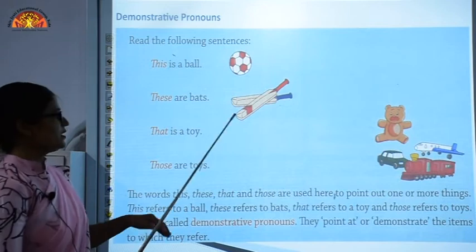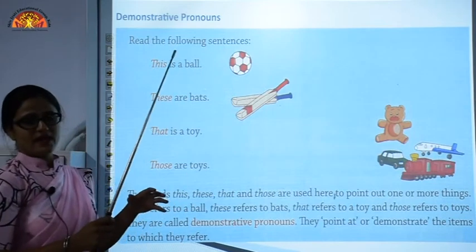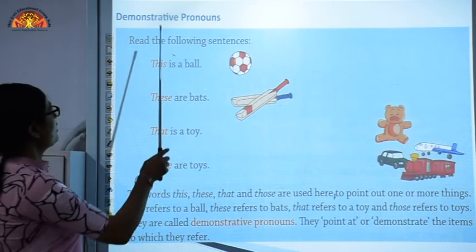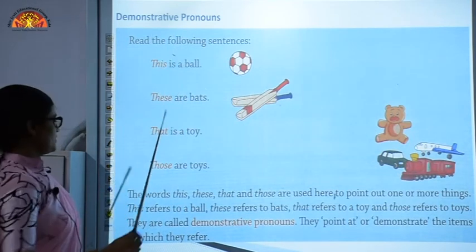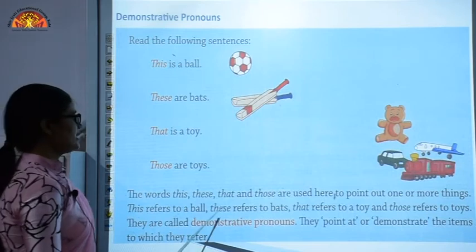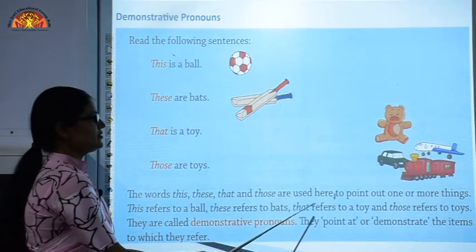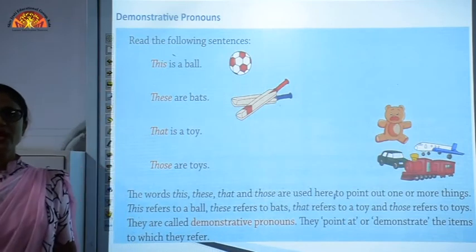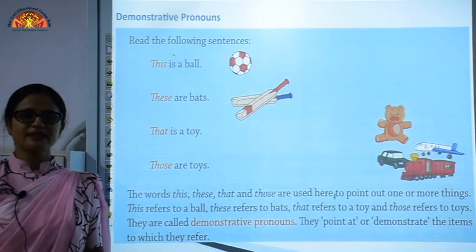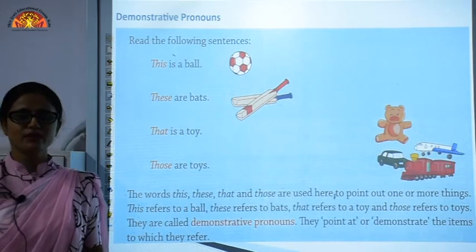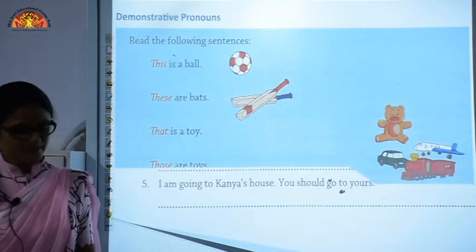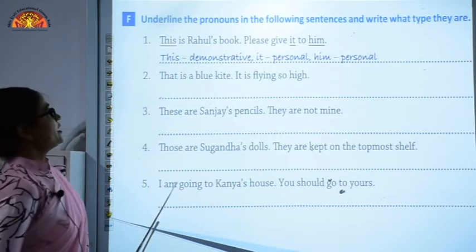The words this, these, that and those are used here to point out one or more things. We are actually pointing out the thing with the help of demonstrative pronouns. This refers to ball, these refers to bats, that refers to toy and those refers to toys. So actually we are pointing out at the things with the help of demonstrative pronouns, right?